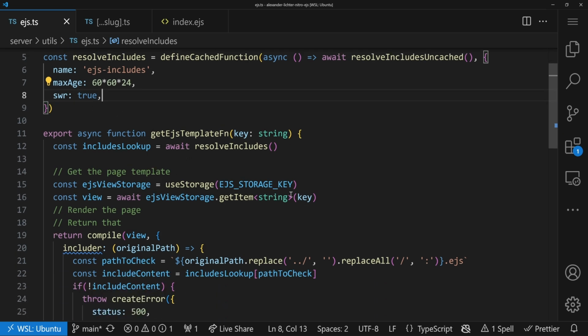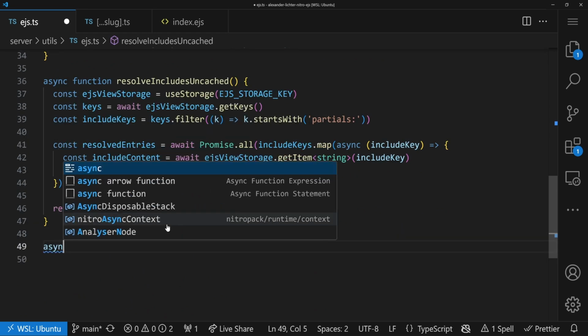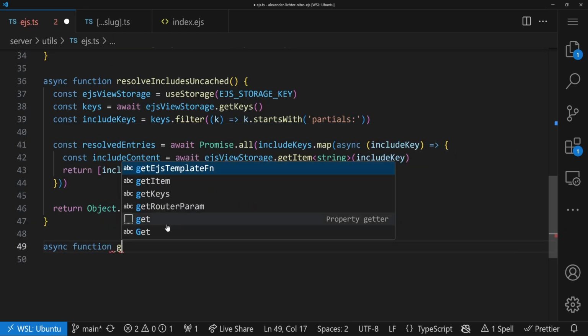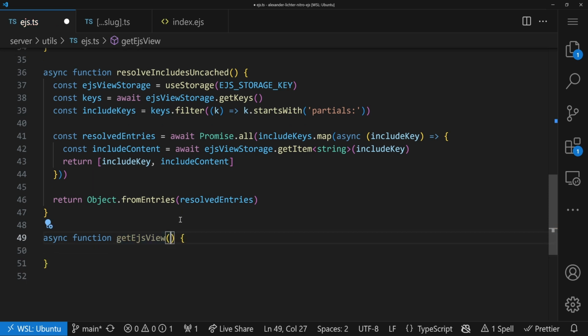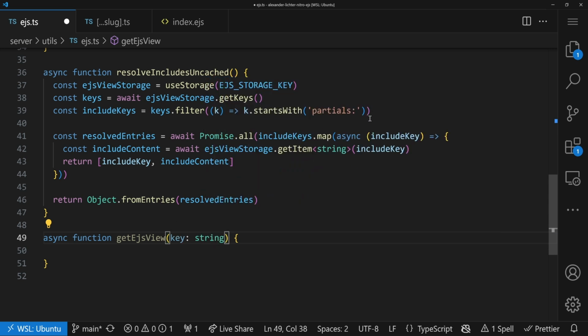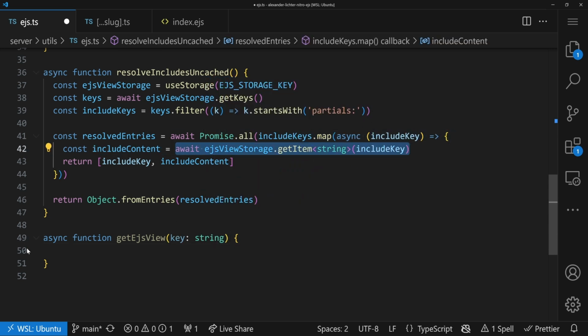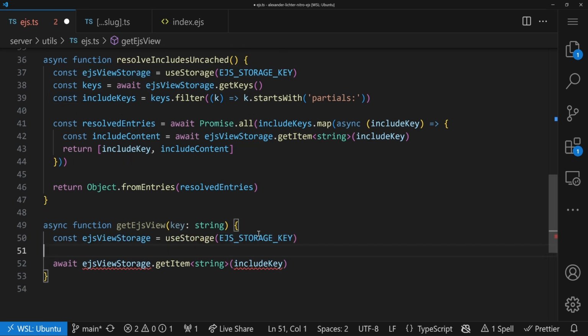Also, of course, we can now refactor things away to say like, okay, let's have an extra function that's also async to say getEJSView, for example. And in here, we also need the key, that's a string. And what we basically want to do is use this in here. We need the storage for that, so we also get that over here.